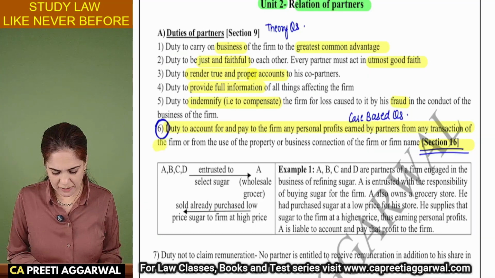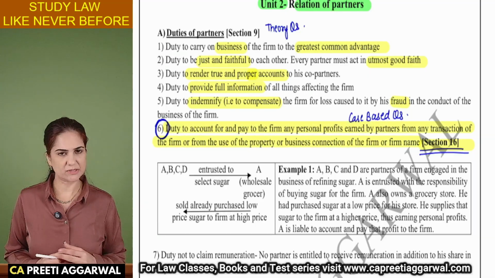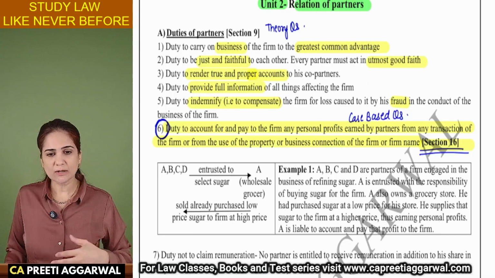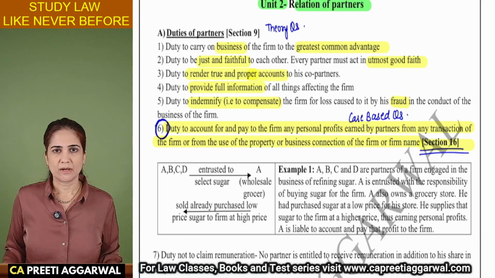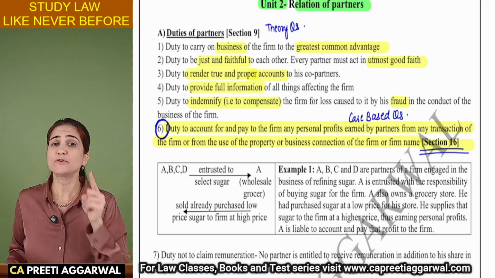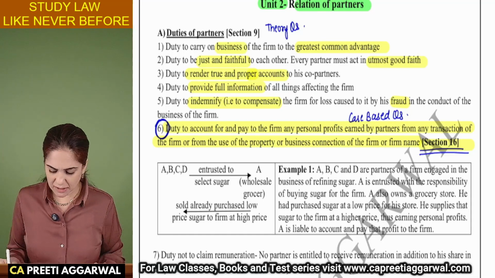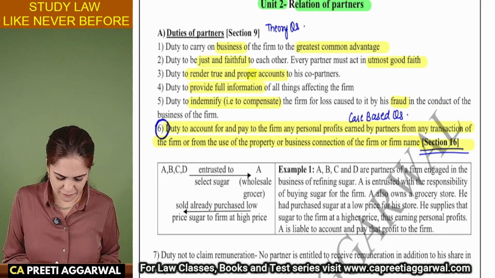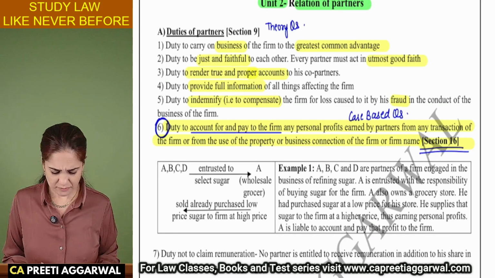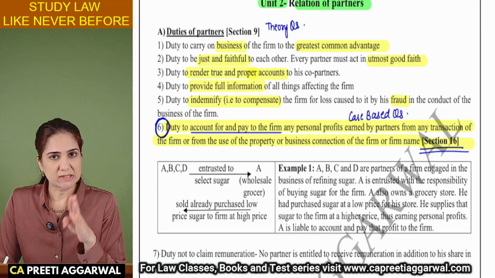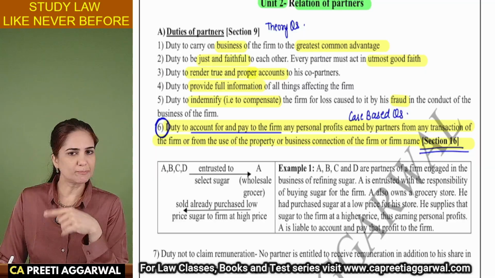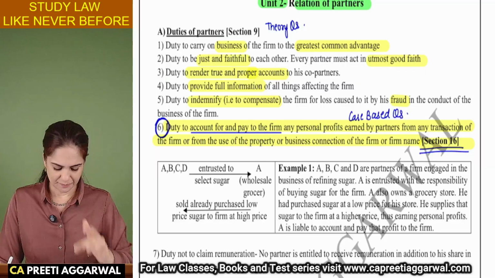See, the relation of the partners is based on trust and confidence. You cannot try to earn personal profit at the cost of the firm. Okay, so law says that don't try to make any personal profit, and if you do, then please return that. Okay, you have to account for and pay it back to the firm. So if you're trying to earn personal profit, firstly, you should not, but if you do earn some profit, then please return it to the firm.